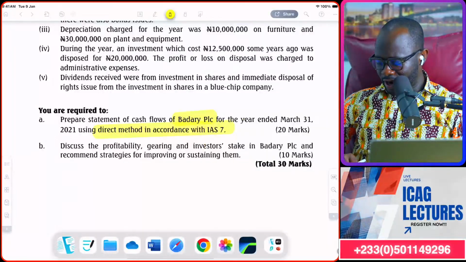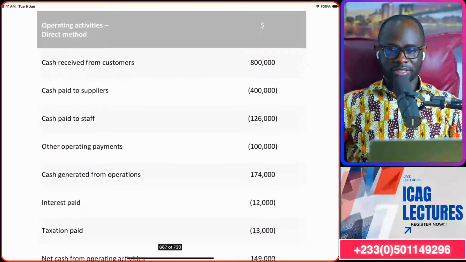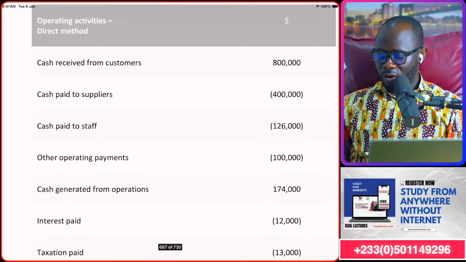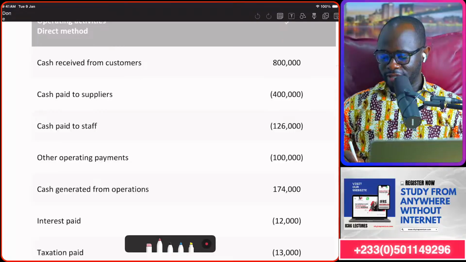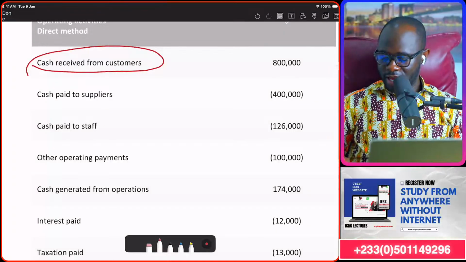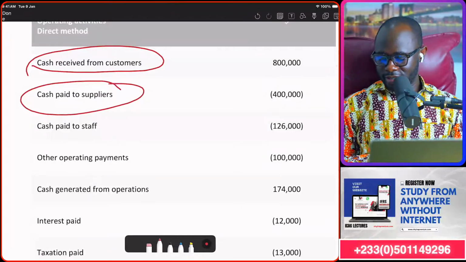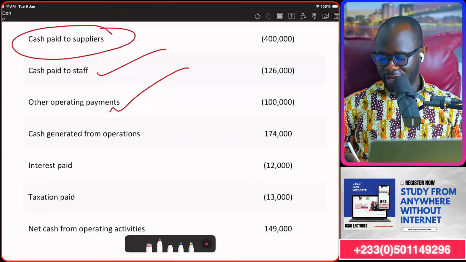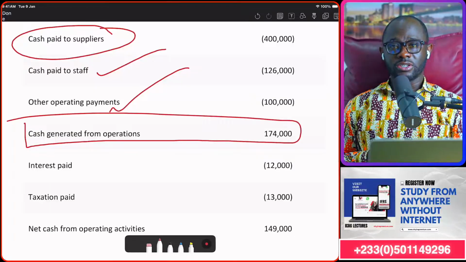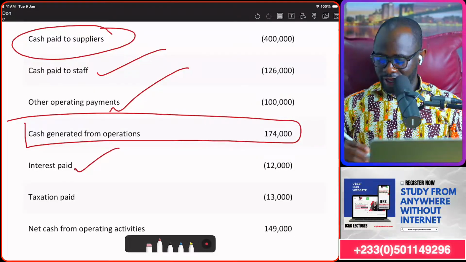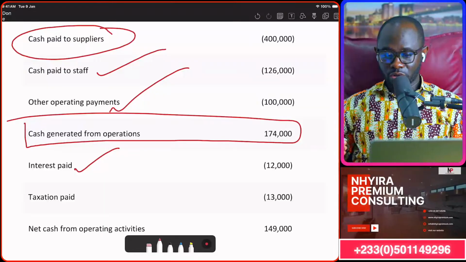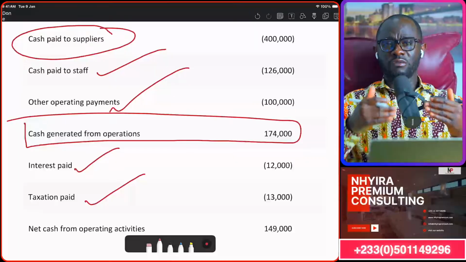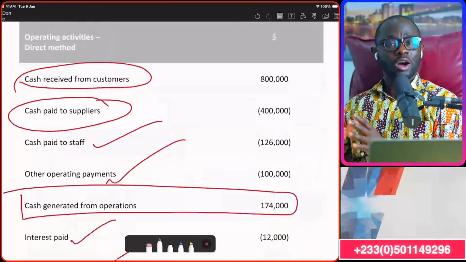Now, in the direct method of preparation of the cash flow statement, as I mentioned earlier, you are going to be bringing up issues such as the cash you've received from your customers, the cash you've paid to your suppliers, cash you've paid to employees, other operating expenses that you've paid, and that will give you the cash generated from operations. After that, you can bring in the interest that you have paid, and also bring in the tax that you have paid. So in the direct method for the preparation of the cash flow statement, this is how we're going to be working.